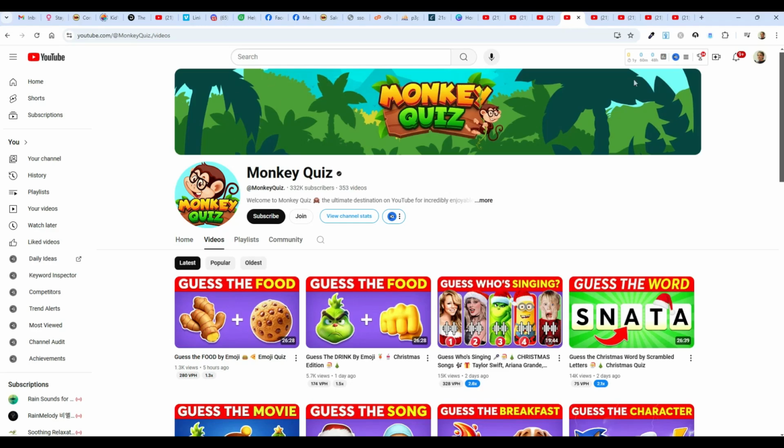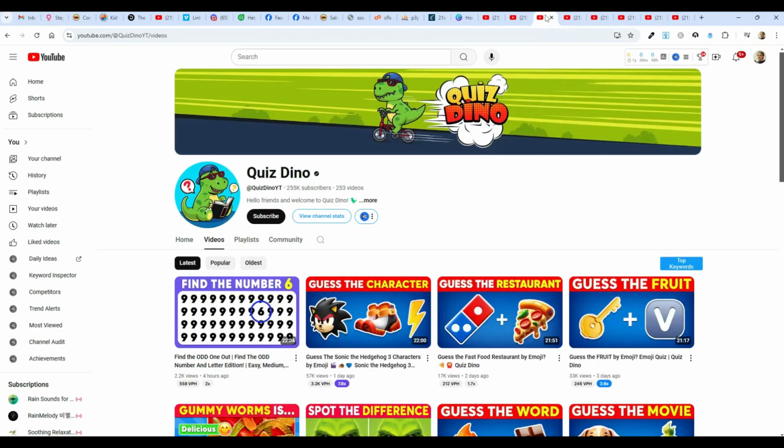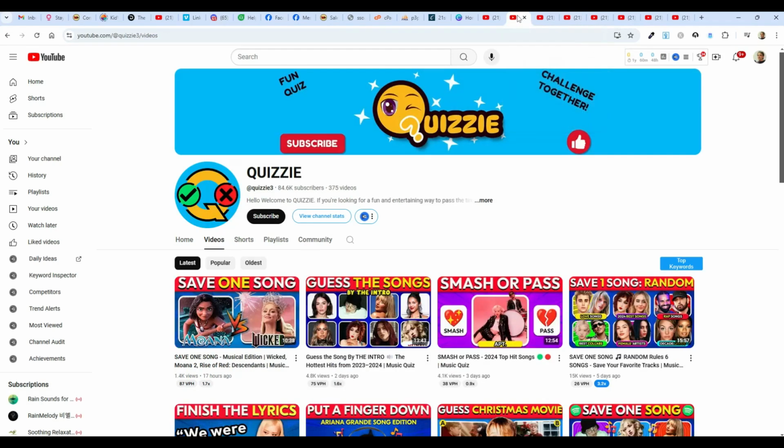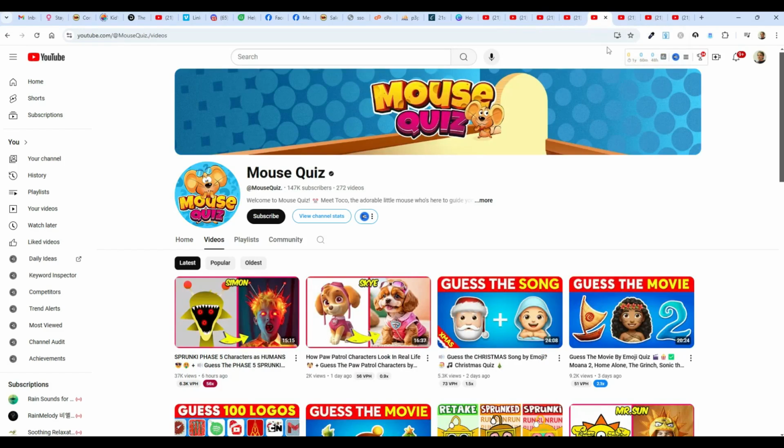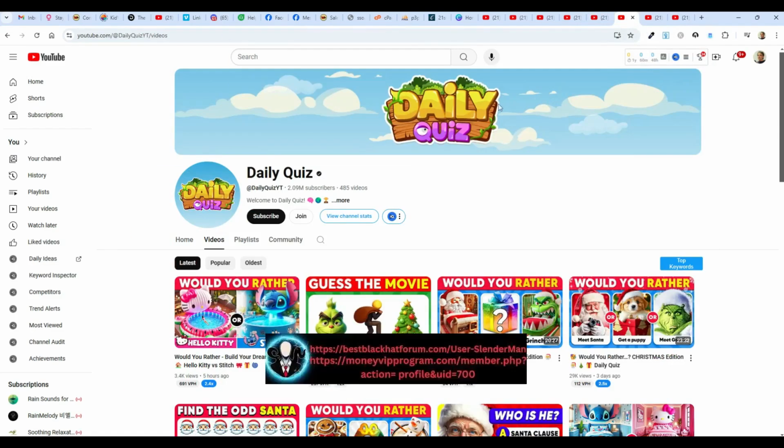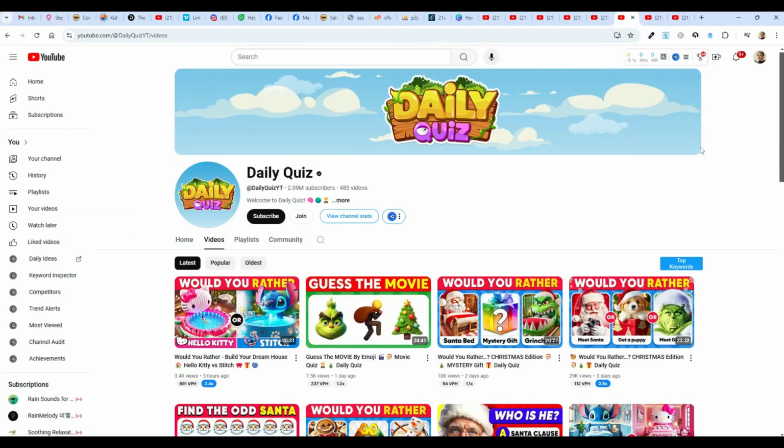See all these trees they have around? That's really nice looking, and it looks great on my computer screen, but on my phone or my tablet, I may only see about that much of it. Let's look at another one. You can see same thing here. They got a nice long graphic going on, but really that's the part that you would see. Same thing here, you can tell. So this is a common technique these people know, to just put the most important piece in the middle of the banner. All right, and the banner should be, in pixels, 2560 by 1440.